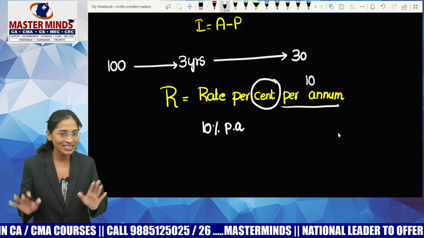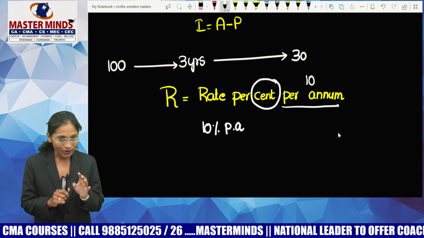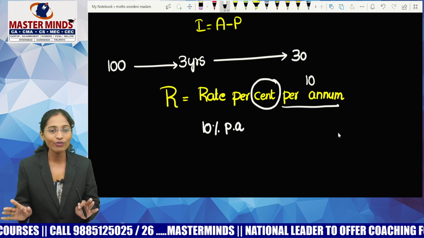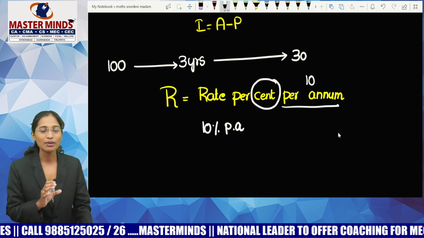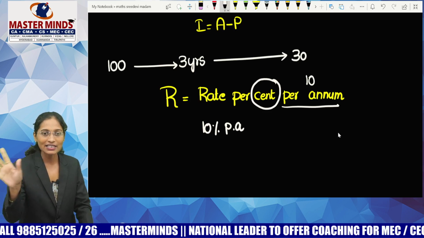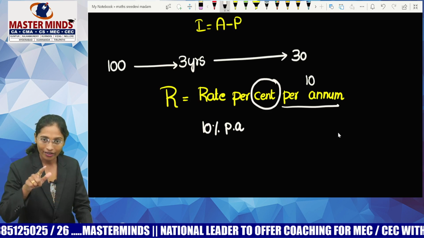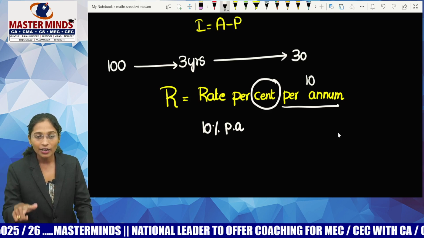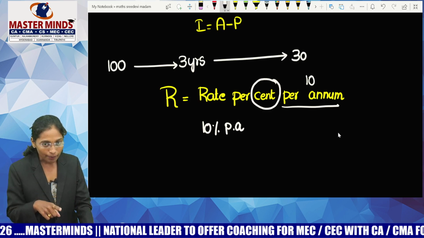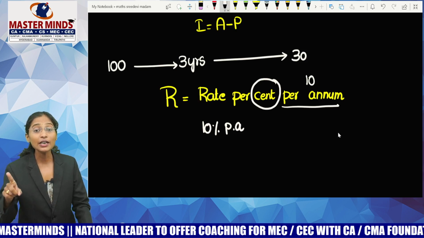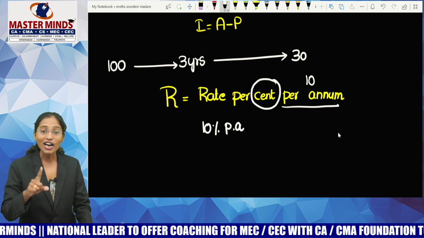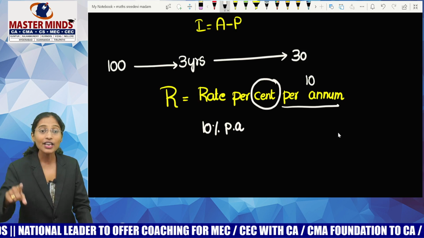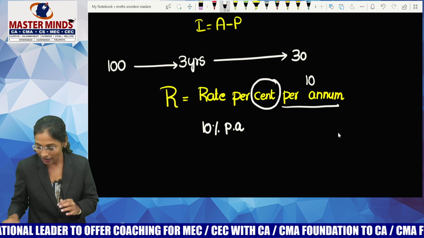So don't call R rate simply. Guys, try to understand. There is no shortcut for formula. There are shortcuts for MCQs. So don't read out R as rate. R means rate, percent, per annum. Let me repeat: R means rate, percent, per annum. Rate charged for every 100 rupees in a span of 1 year is denoted by R.